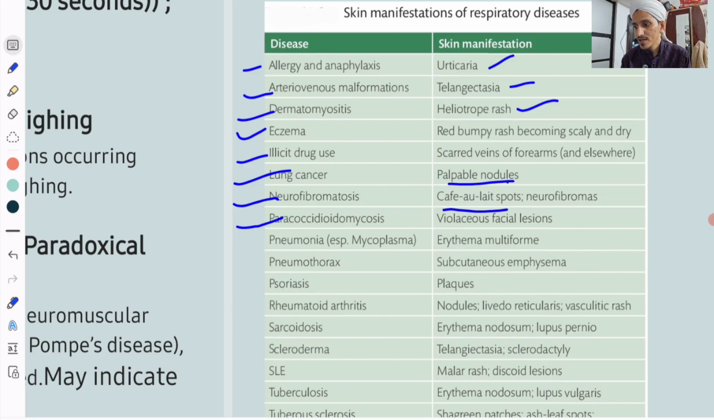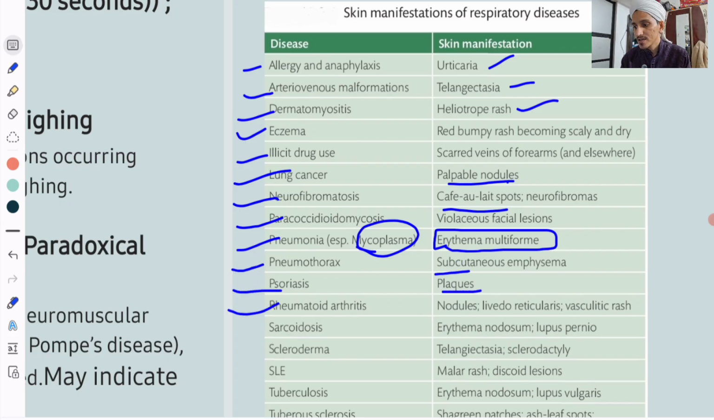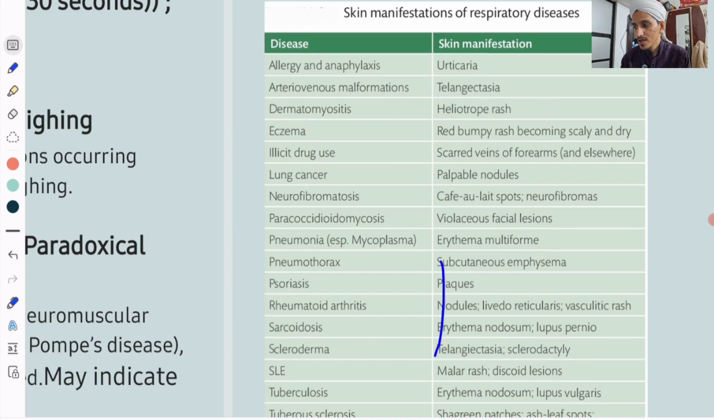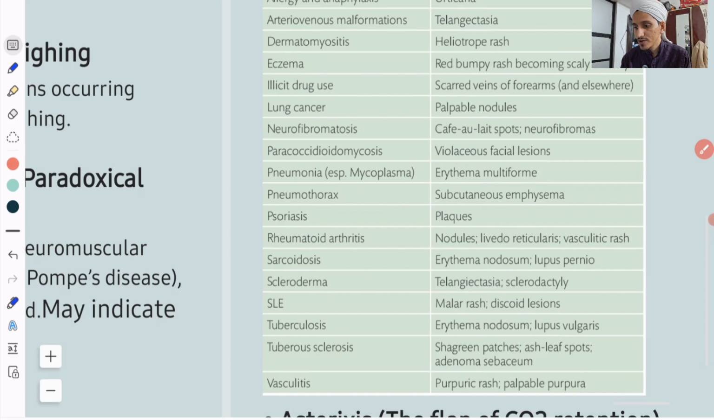Paracoccidioidomycosis. Pneumonia, Mycoplasma actually, you can have an erythema multiforme type of rash. Pneumothorax: you can have subcutaneous emphysema. Psoriasis: you can have plaques. Rheumatoid arthritis: there can be involvement of the lungs. Sarcoidosis: erythema nodosum. Scleroderma: telangiectasia, sclerodactyly. SLE: malar rash, discoid lesions. Tuberculosis: erythema nodosum. Vasculitis: purpuric rash.